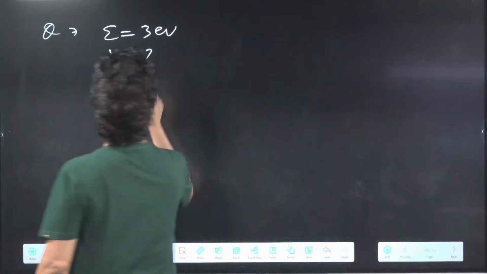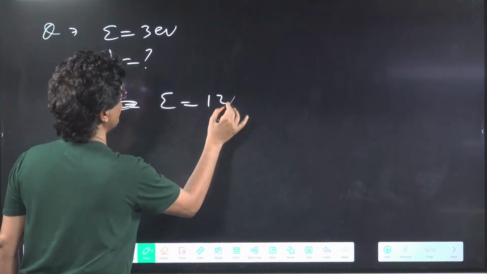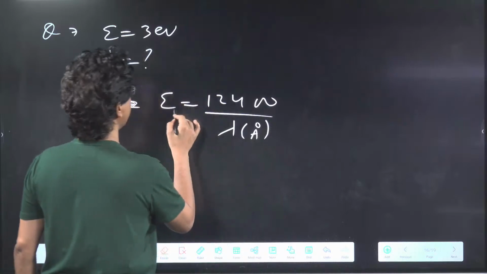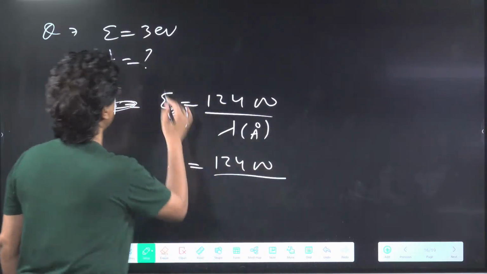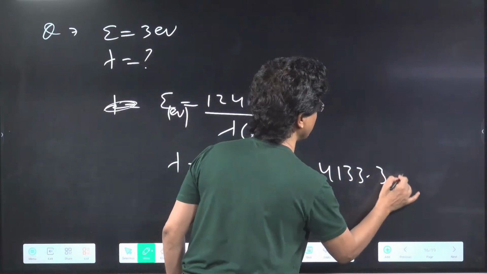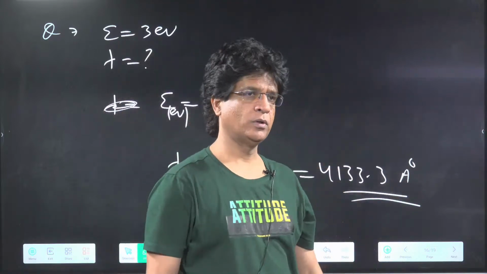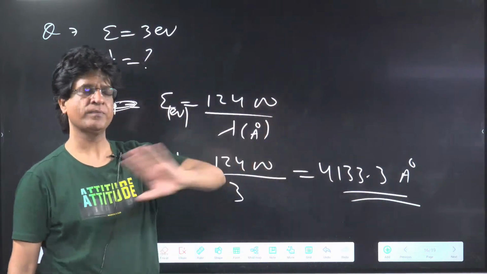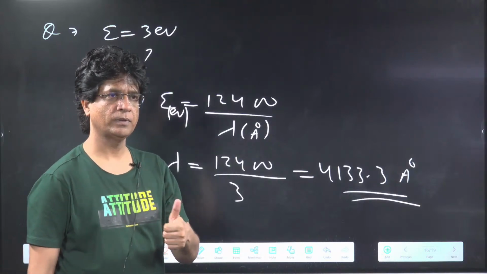We want the answer. You know that E is equal to 12400 upon lambda, which will be in angstrom. And if this is in electron volt, lambda will be 12400 upon 3, which will be 4133.3 angstrom, or approximately 4000 angstrom. Approximately like that, no? So 4133 or 4100, one and the same thing. Okay, that's done. Great.